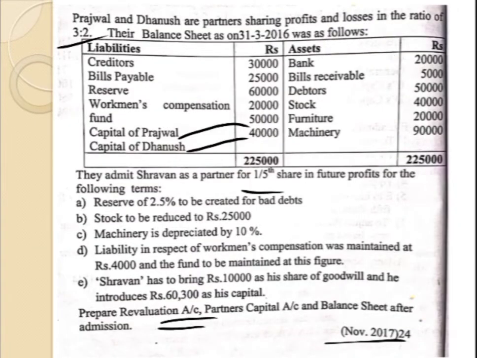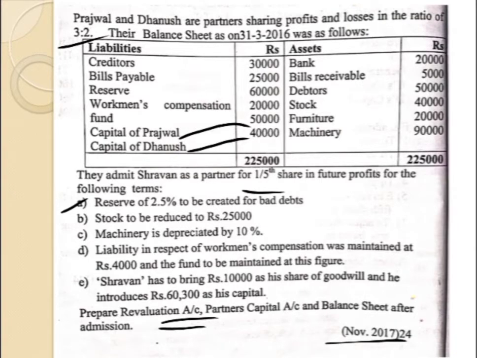It is given, as I said in the previous question, first we need to identify which are the adjustments that result in revaluation profit or revaluation loss, because only those adjustments will be shown in the revaluation account. The first adjustment says reserve of 2.5% to be created for bad debts. Okay, so you don't find any existing reserve here. The data we have 50,000, on that we have to now create a reserve, nothing but provision at the rate of 2.5%. So we are creating a provision against an asset which results in revaluation loss. It should be shown on the debit side of the revaluation account.